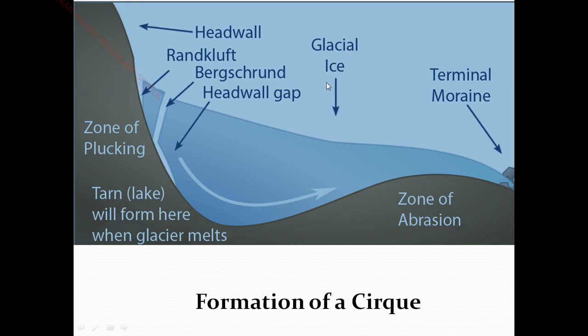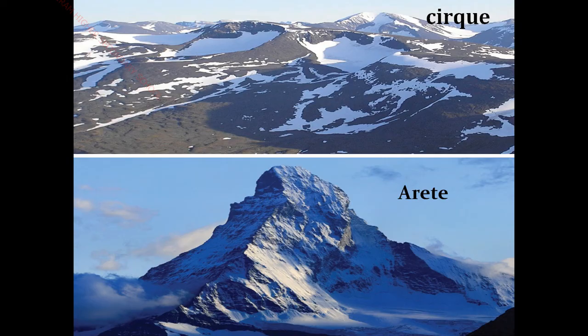Then this is the glacial ice. This is full of ice, and this is the terminal moraine. Here it gets eroded, so this is the zone of abrasion. This is the zone of mountains and this makes a lake here. If it melts, it seems like a lake. So it seems like an armchair. Okay, this is the formation of a cirque.